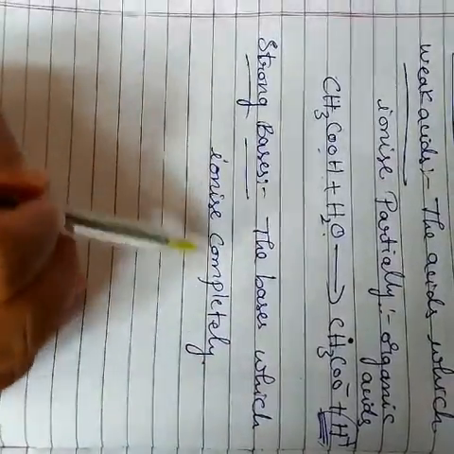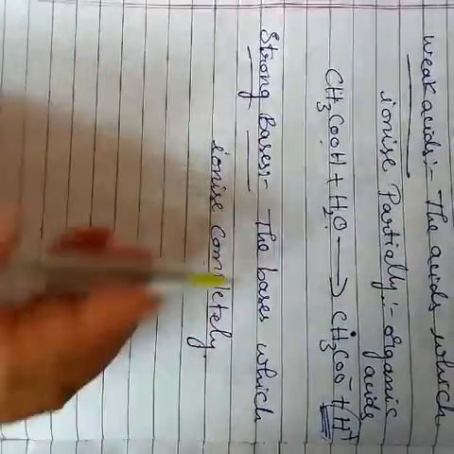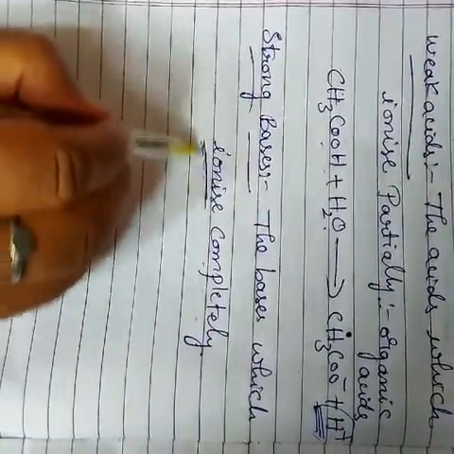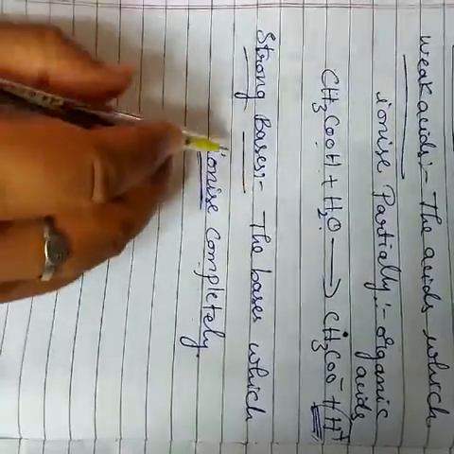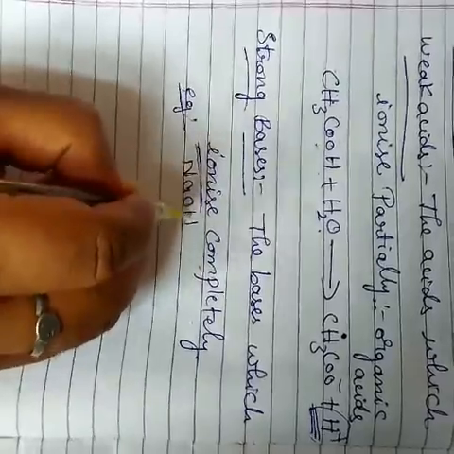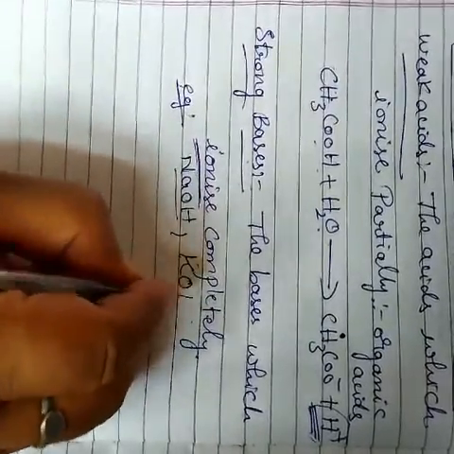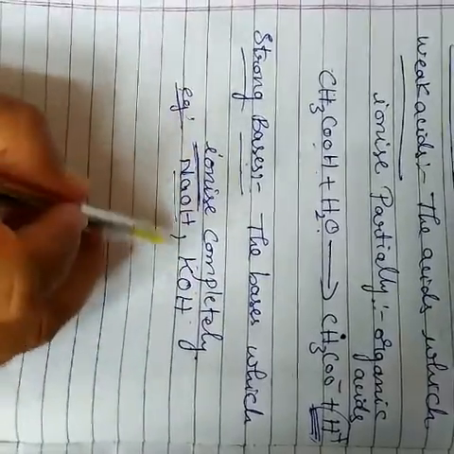The base which ionizes completely is called a strong base. For example, sodium hydroxide and potassium hydroxide. These are the strong bases.